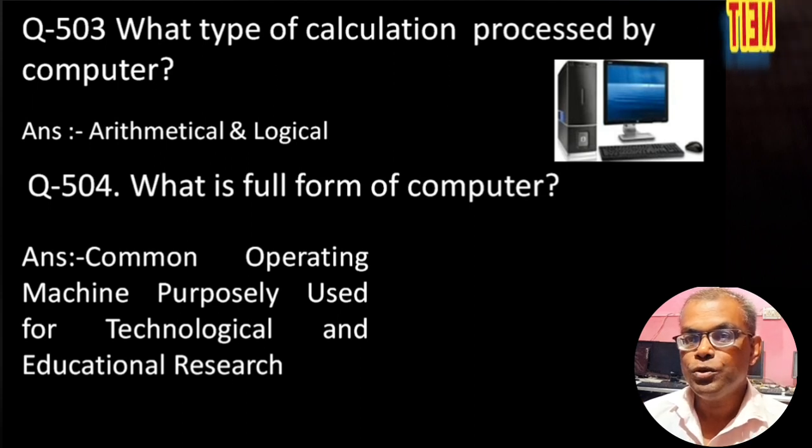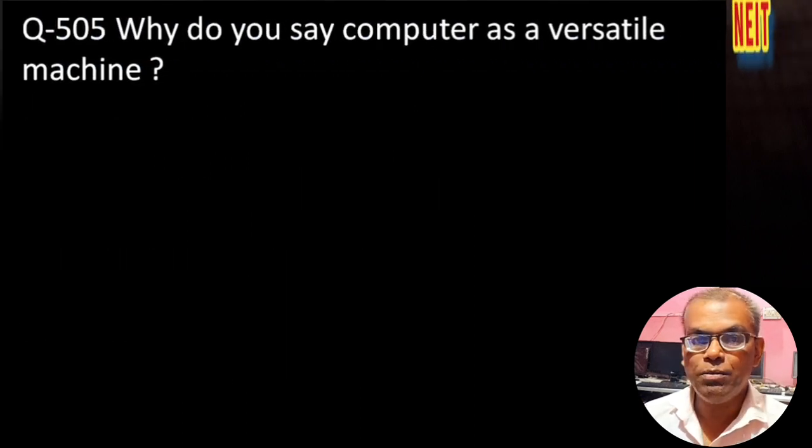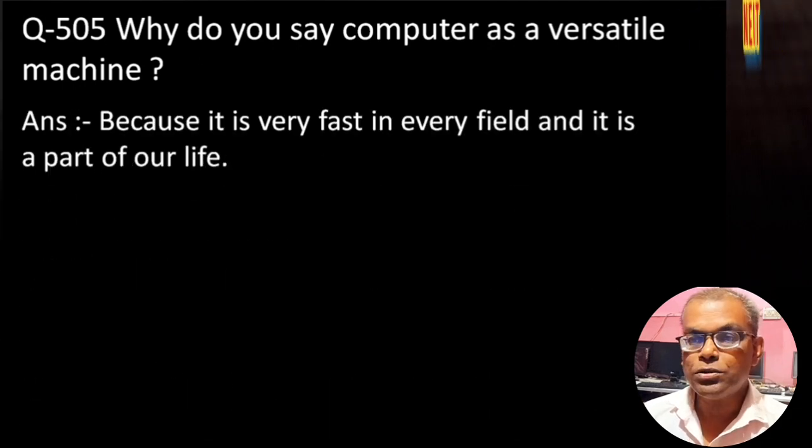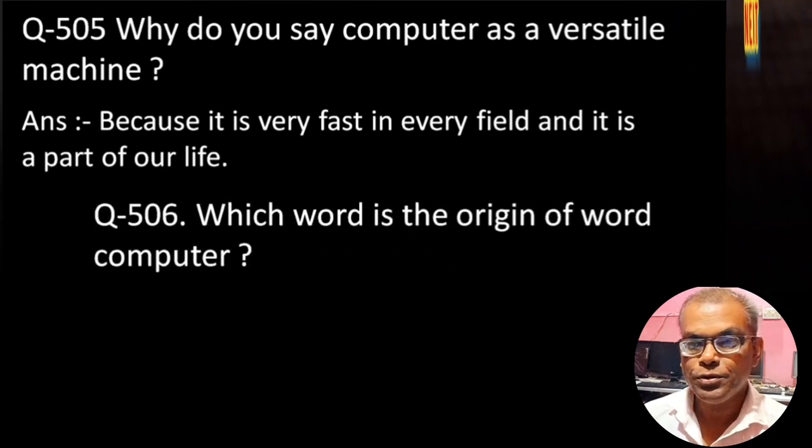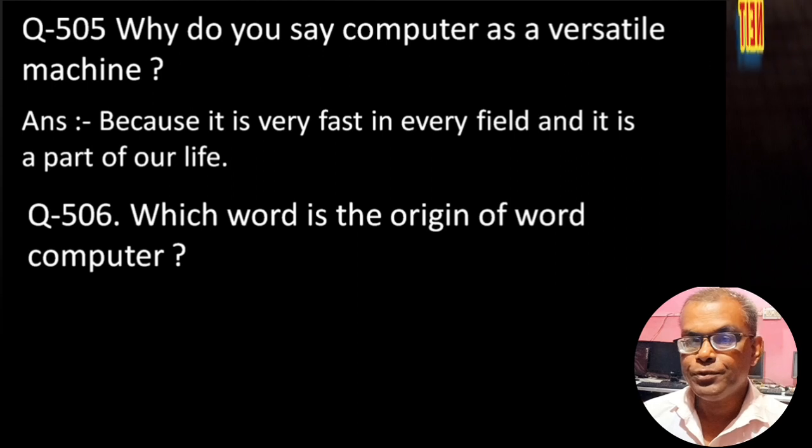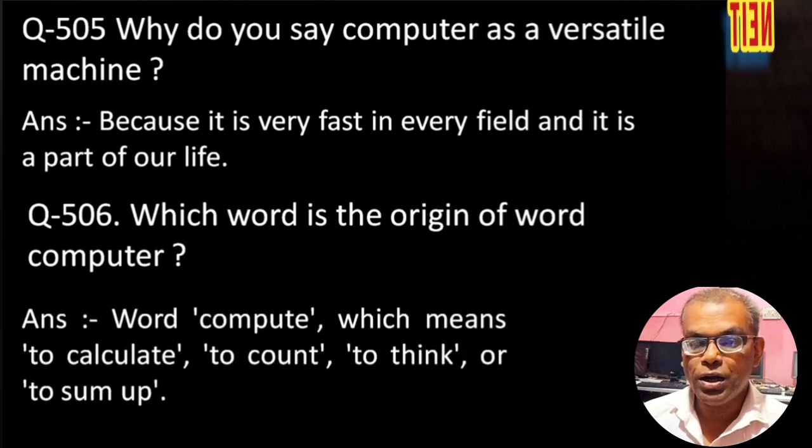Next question is, why do you say computer as a versatile machine? Because it is very fast in every field and it is a part of our life. So that is why this is called as a versatile machine. Which word is the origin of a word computer? The word compute, which means to calculate, to count, to think or to sum up.